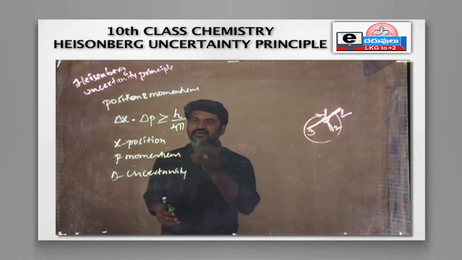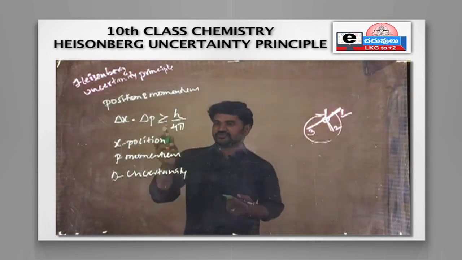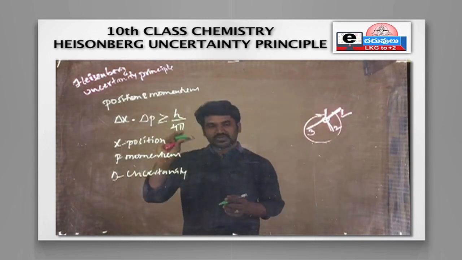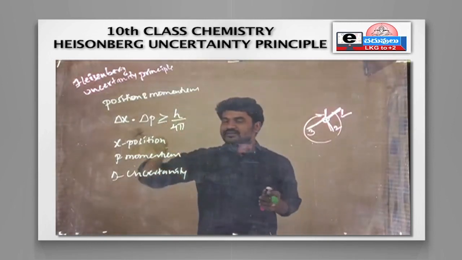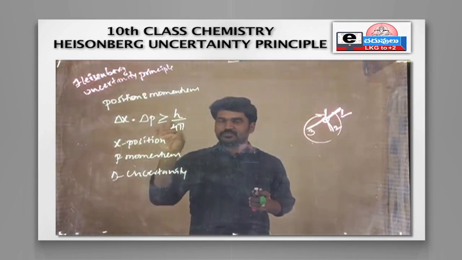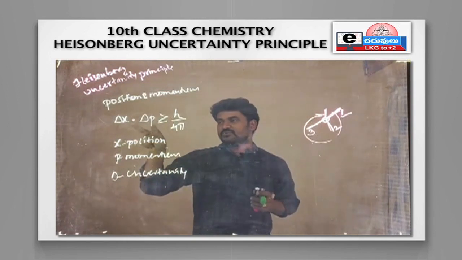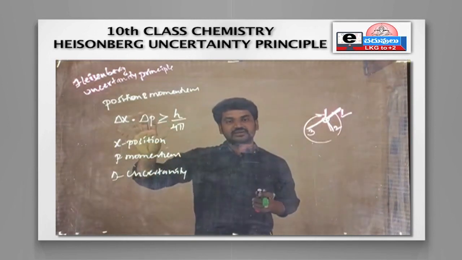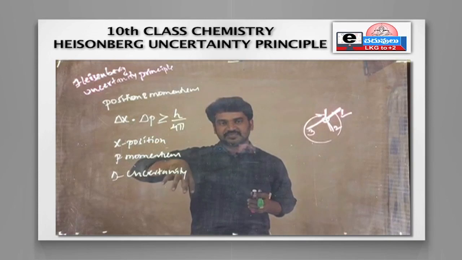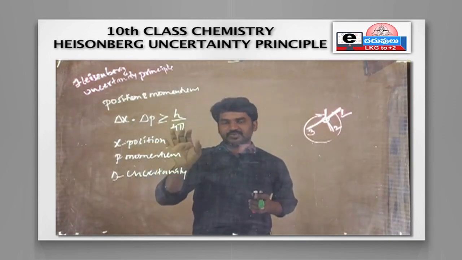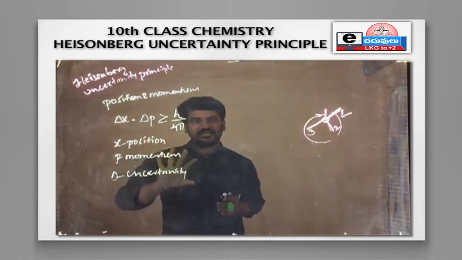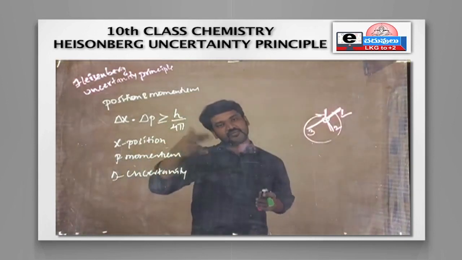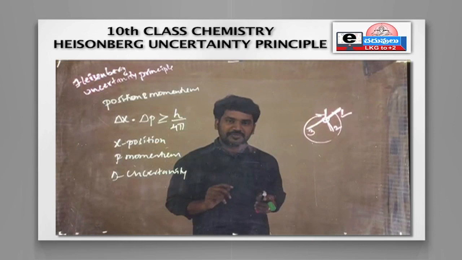And h means Planck's constant, we know, and 4 pi is a constant value, right? So he said that the product of uncertainty of momentum and position should not be lesser than h by 4 pi. A value is given and the product should not be lesser than this. They must be equal or more than h by 4 pi, right?